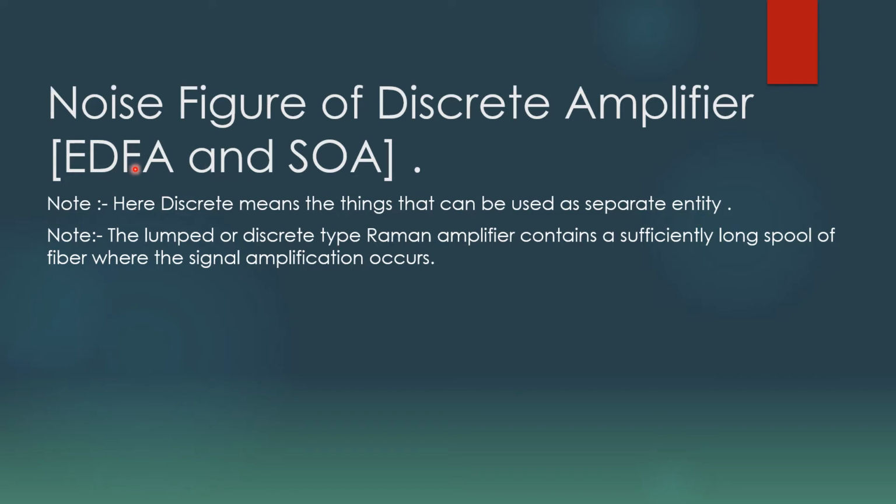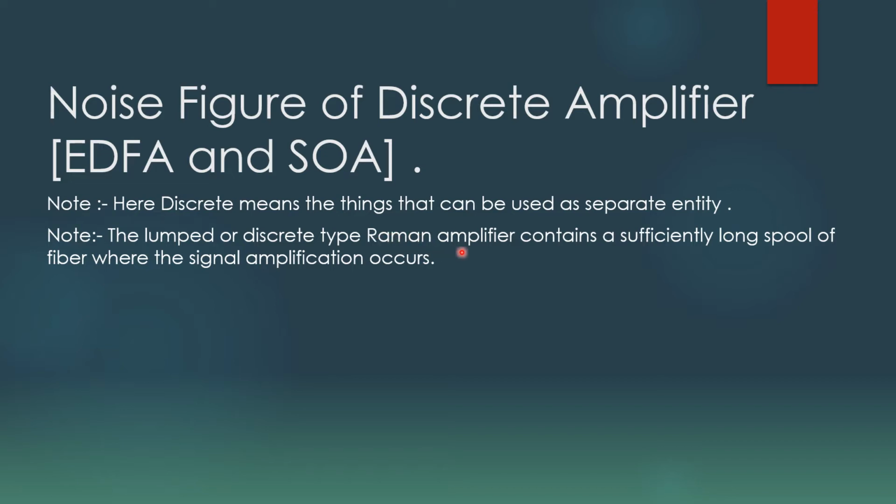So the amplifiers EDFA, SOA and one category of Raman amplifier, that is lumped or discrete type Raman amplifier, are used as discrete amplifiers. This is known as a discrete amplifier because these amplifiers have their own complete structure for the amplification process.